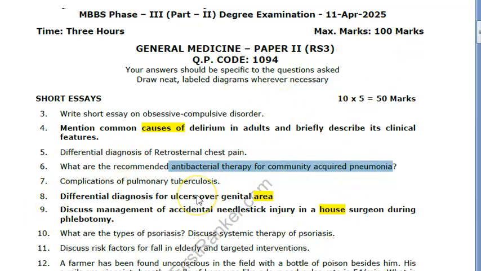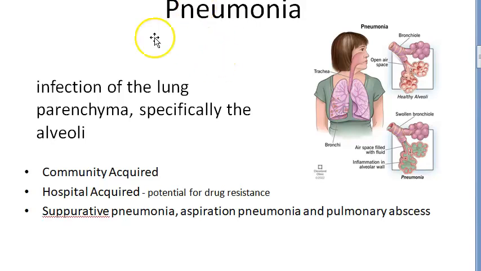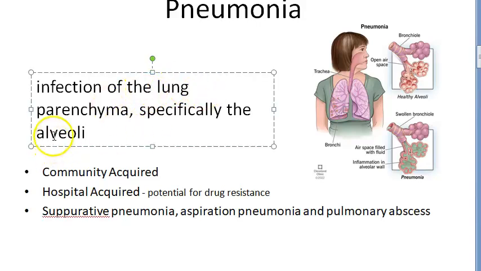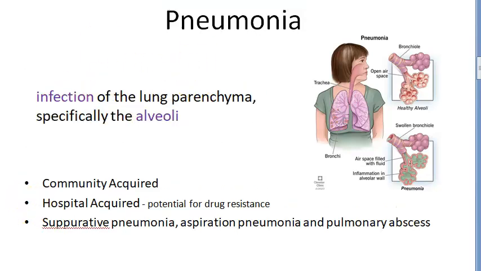So first of all let's get started. What is pneumonia, guys? Pneumonia is the infection of lungs, of lung parenchyma. It's the alveoli which are infected. The alveoli are your last part, which actually do the exchange of gases. So that is where the problem is, and it's an infection. These two words should come out. So will you be able to write this in the exam? Infection of the lung parenchyma, especially the alveoli.